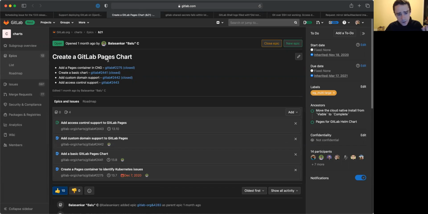And so great news in 13.8, alongside a lot of great work from the Pages team, we're able to offer both the basic Pages chart, allowing that service within the GitLab deployed on Kubernetes, but we also added support for custom domains. Remaining is support for access control. We are looking at bringing that into 13.9, potentially just for configuration and maybe not provisioning of the OAuth secrets. But we're hoping to have some version of this in 13.9 coming soon.